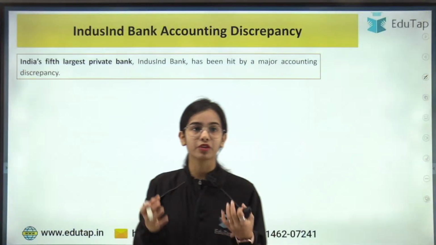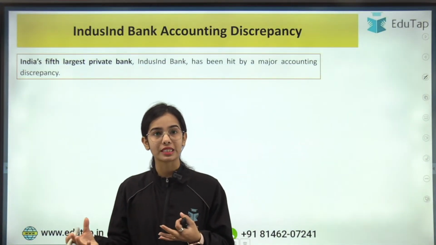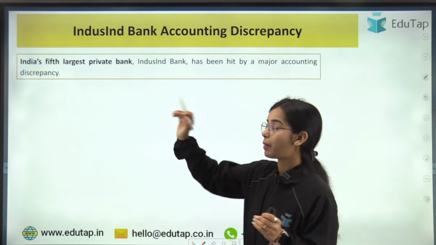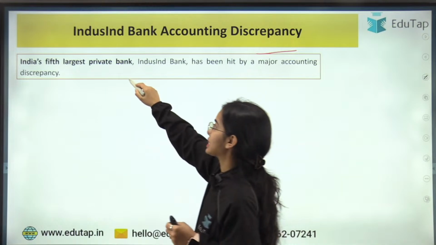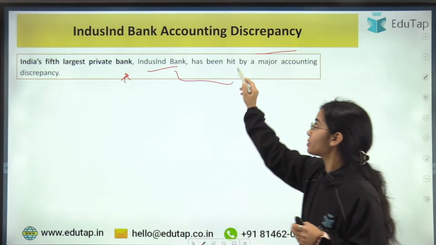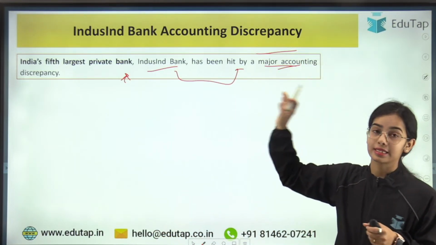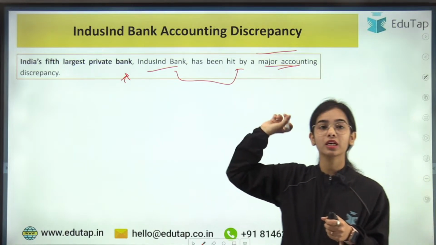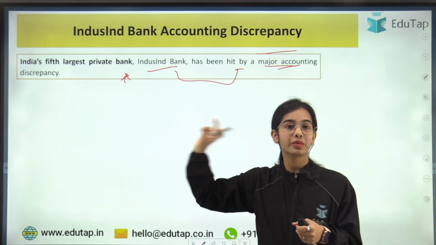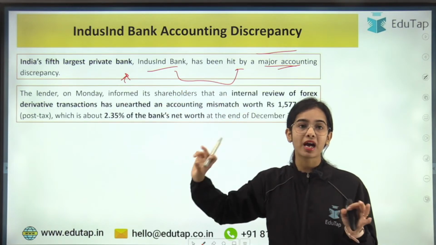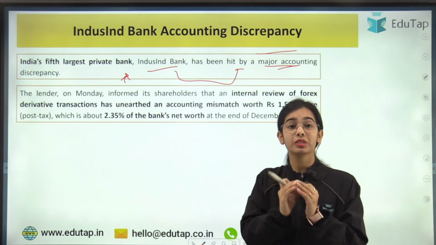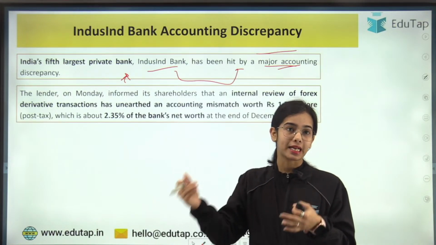So let's get started with the hot topic that is going on recently, that is the IndusInd Bank accounting discrepancy. India's fifth largest private sector bank, IndusInd Bank, has been hit by a major accounting discrepancy. There is an accounting mismatch that has been faced by IndusInd Bank, and the mismatch is not a very small mismatch. It is a huge mismatch that has happened.